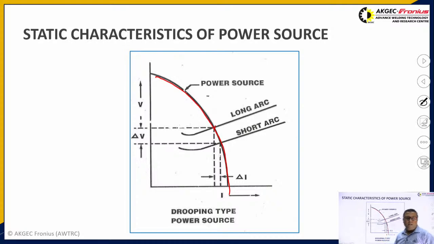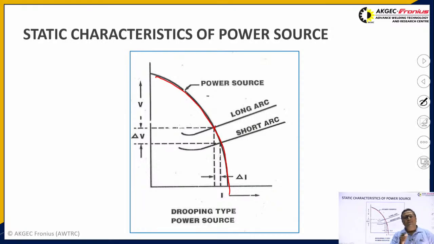Due to the small change in current, these power sources are known as constant current power sources. This process is manual, because we have to move our hand to weld any component, and during welding your hand will fluctuate, because you are not a machine that can weld continuously while maintaining the arc length between the electrode tip and the workpiece surface.